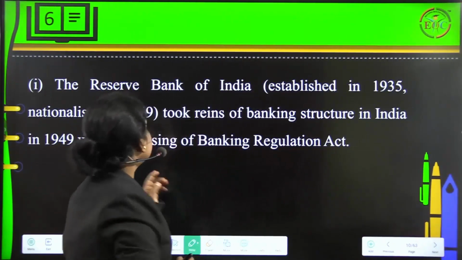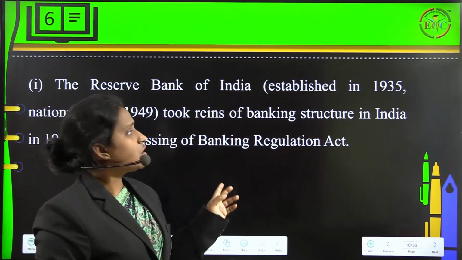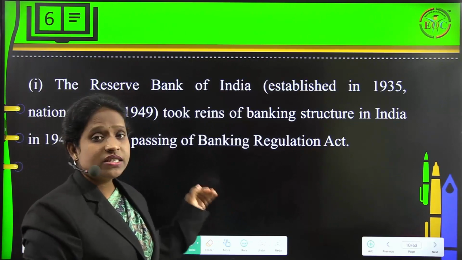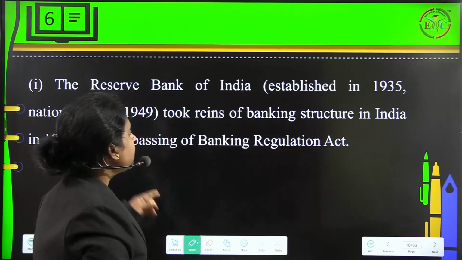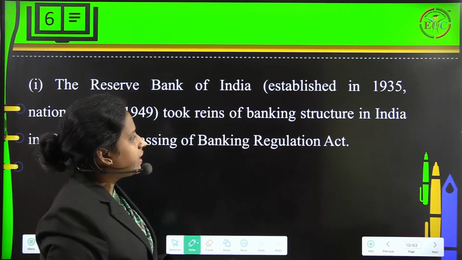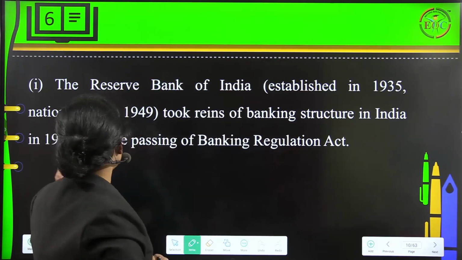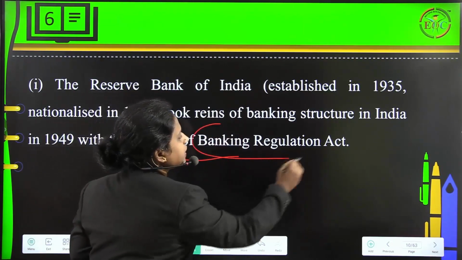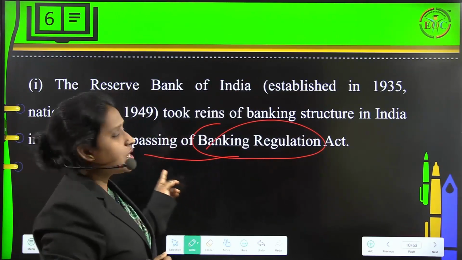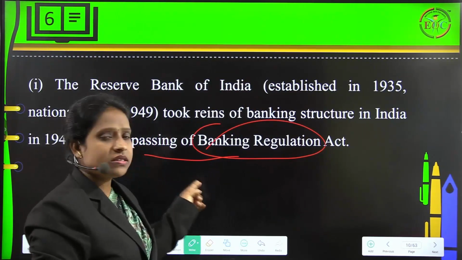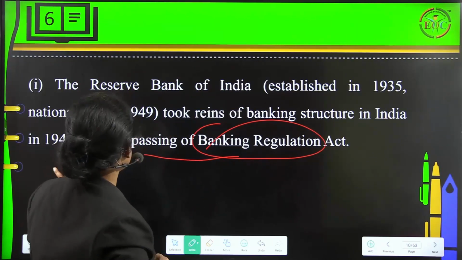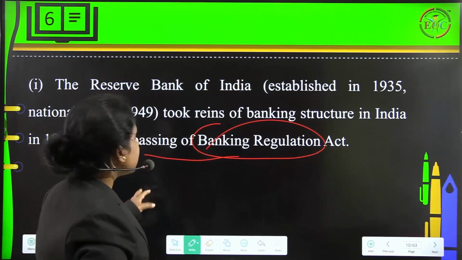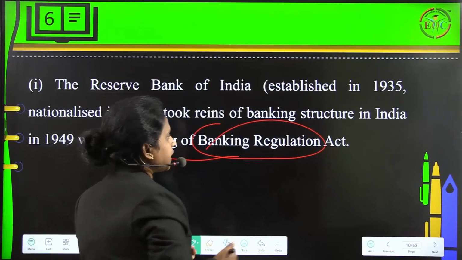Then the Reserve Bank of India, established in the year 1935 and nationalized in the year 1949, took the reins of the banking structure in India in 1949 with the passing of the Banking Regulation Act.